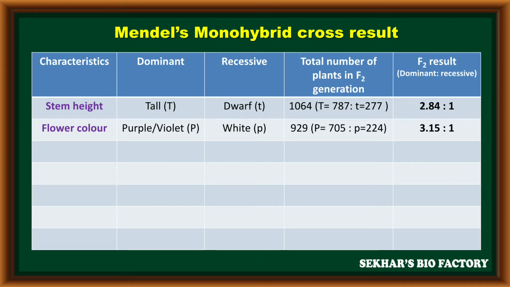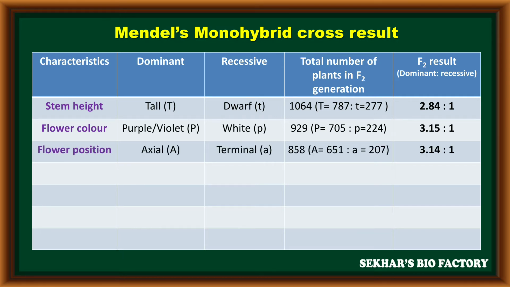The second character, flower color. In flower color, purple or violet is a dominant character denoted with capital P. White flower color is a recessive character denoted with small p. After completion of the monohybrid cross experiment, in the F2 generation, 929 plants were produced in total. In these, 705 plants have the dominant character and 224 plants have the recessive character. The result is calculated as 3.15 to 1.